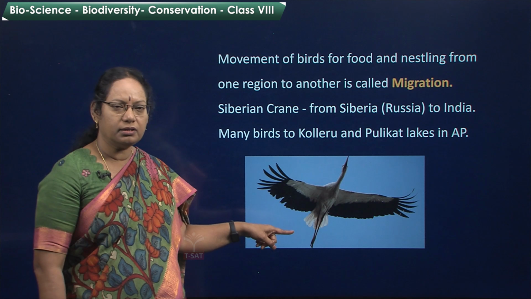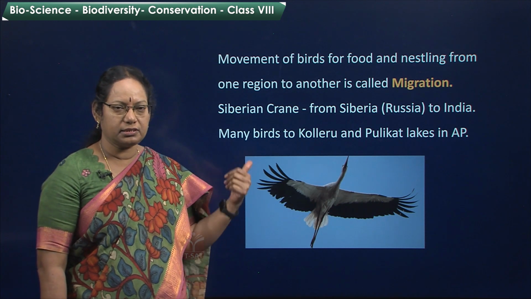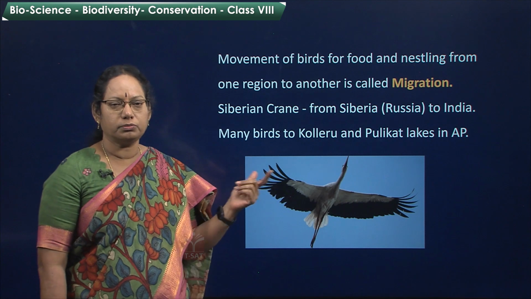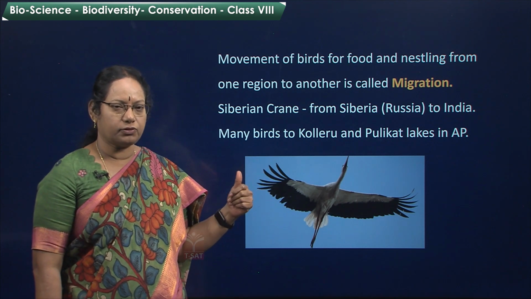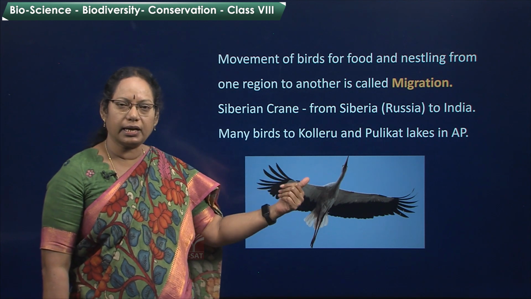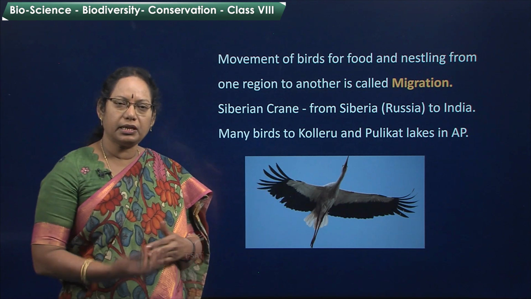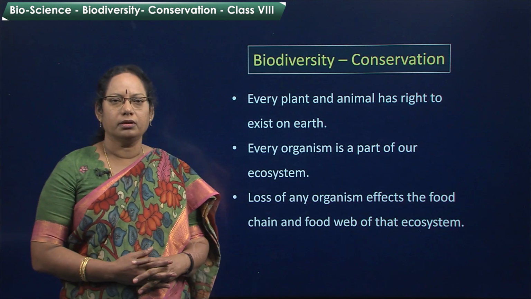See the picture here, Siberian crane. It comes all the way from Siberia, that is in Russia, to India. So many miles it will travel in the winter season. Also in Kolleru Lake and Pulicat Lake in AP, we see many migratory birds.